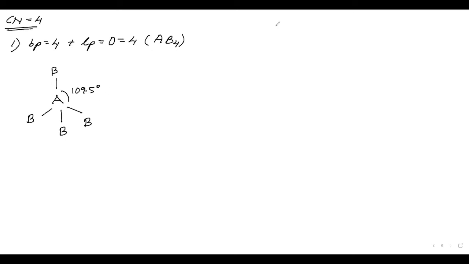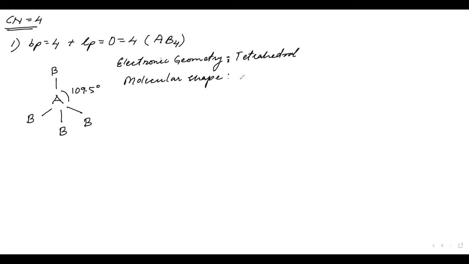We have discussed the angle. Let us look at the electronic geometry. The electronic geometry is tetrahedral. The molecular shape is also tetrahedral. And an example of this will be CH4. Yes, we have discussed the angle, electronic geometry, molecular shape, and one of the examples.